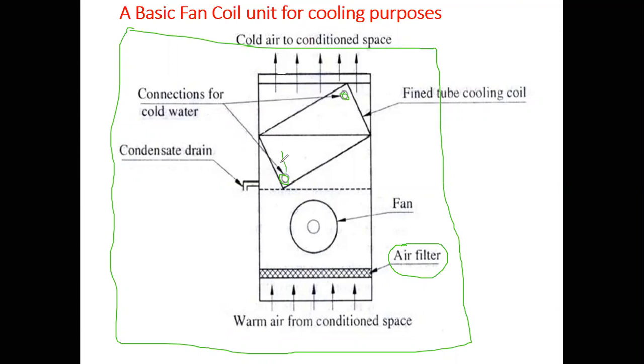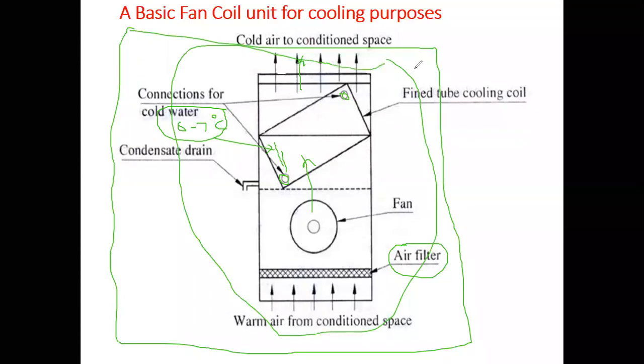Over these tubes, air will be passed, and as you all know, this is chilled water. Chilled water means water which is at 6 to 7 degrees Celsius. Once the air is passed over these water pipes, the cooling of air takes place. The water will take up the air's sensible heat and cool the air, and this cooled air is then supplied to the room. This is how cooling takes place.